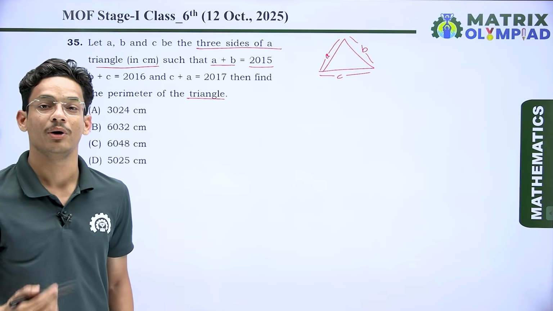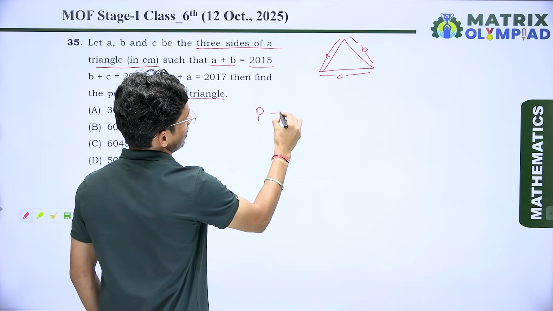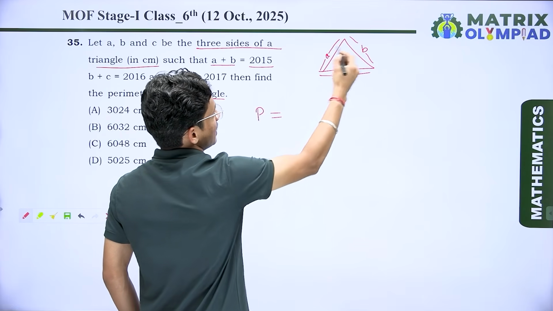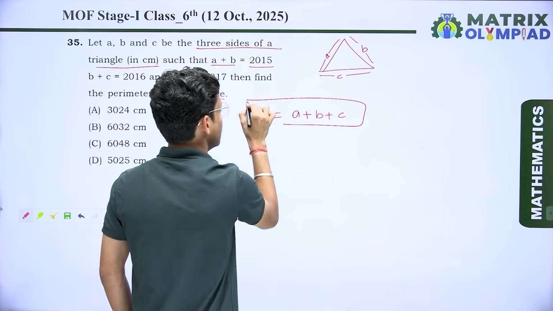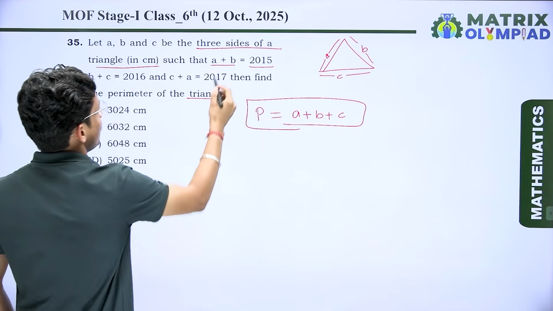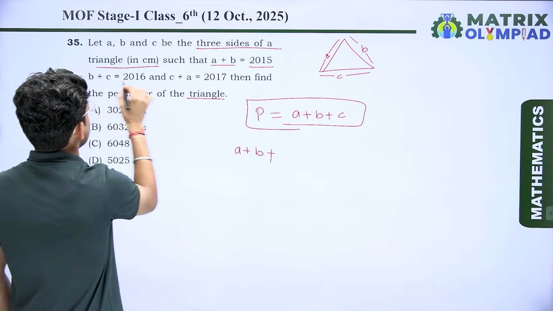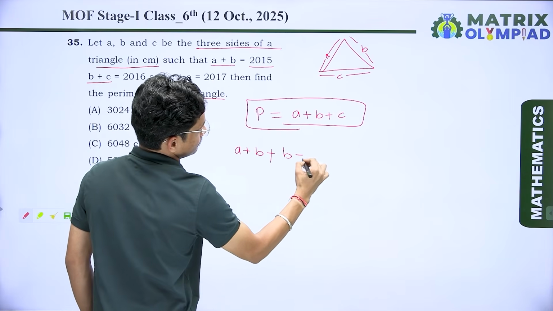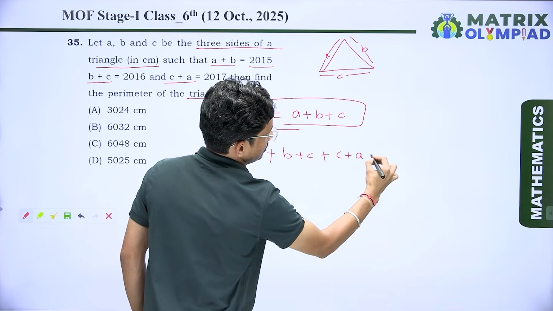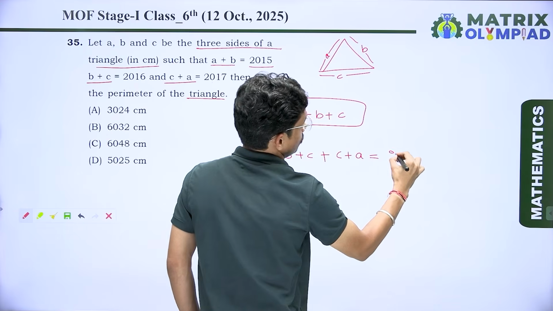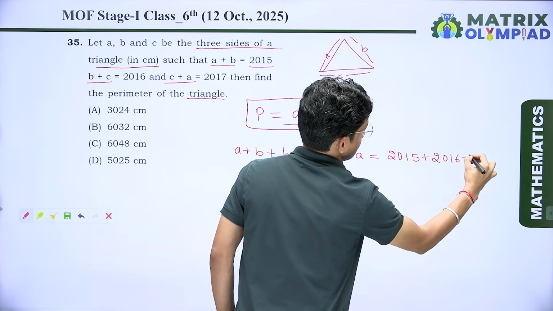So we know the perimeter of a triangle is equal to the sum of all sides. So I can write here perimeter is equal to sum of all sides. It means A plus B plus C. Our aim is to find the value of A plus B plus C. If I add all these equations, I can write A plus B plus B plus C plus C plus A, which is equal to 2015 plus 2016 plus 2017.